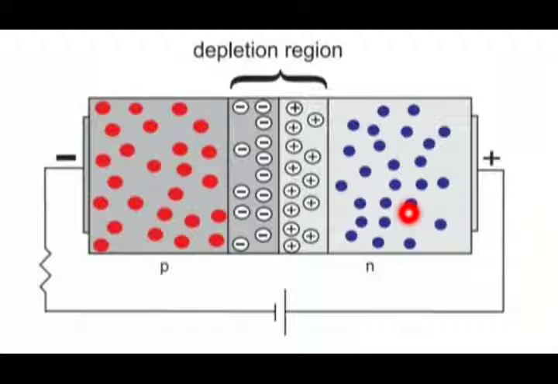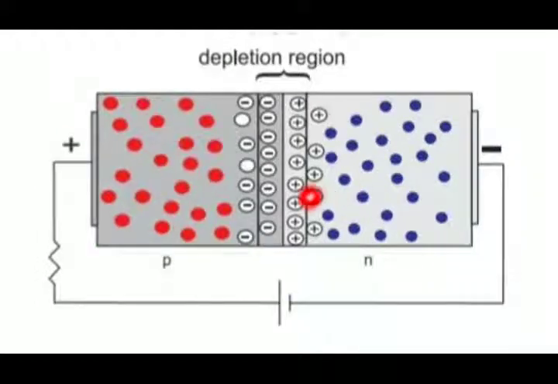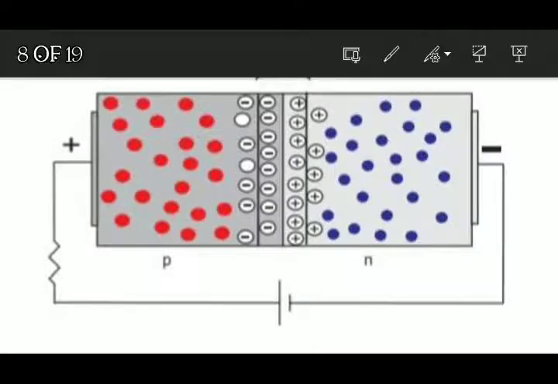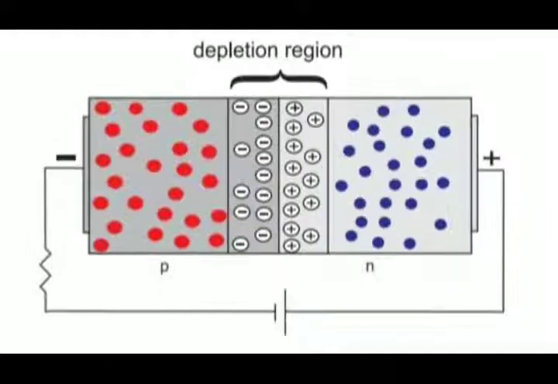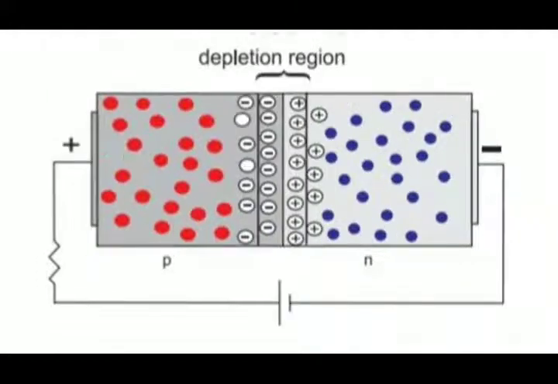So this is called reverse bias. What is reverse bias? When the N side is connected to the positive terminal and the P side is connected to the negative terminal of the external source. When the P side is connected to the positive terminal and the N side is connected to the negative terminal, this kind of circuit arrangement will be called forward bias. Negative to negative, positive to positive, so it will be forward bias, otherwise reverse bias. So don't get confused, just remember any one of the connections, and the other will be the opposite of that.